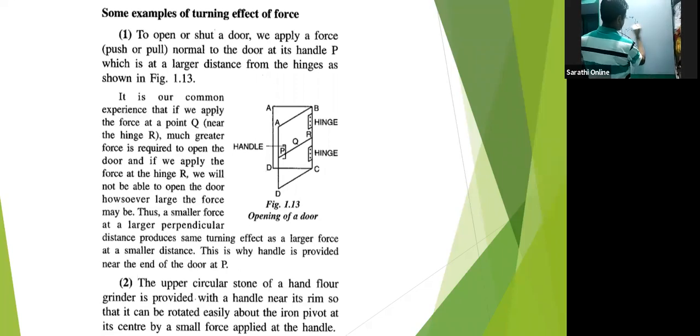What will be the numerical formula? F into D. This is how we get the answer in door hinge. To open or shut a door, we apply a force normal to the door at its handle, which is a larger distance from the hinge. The hinge is where the door is fixed to the wall.